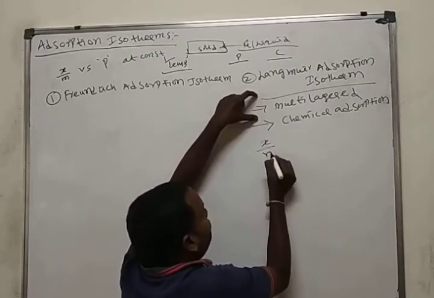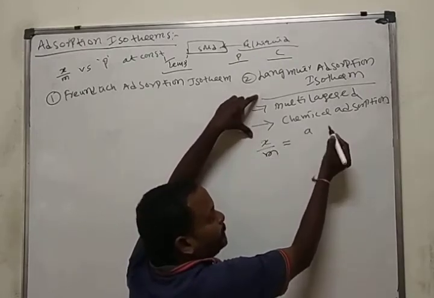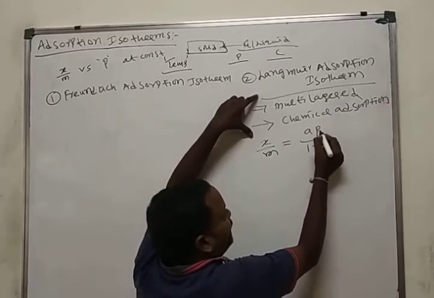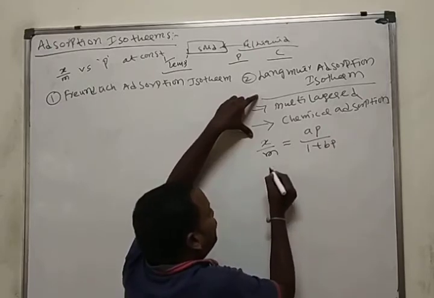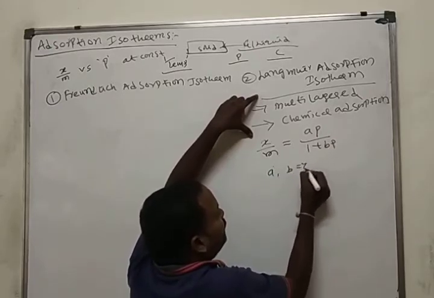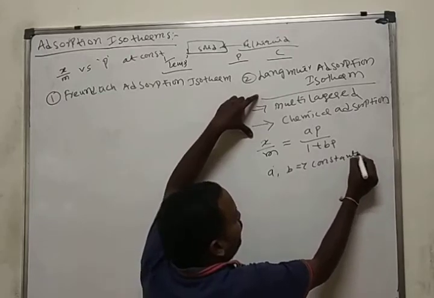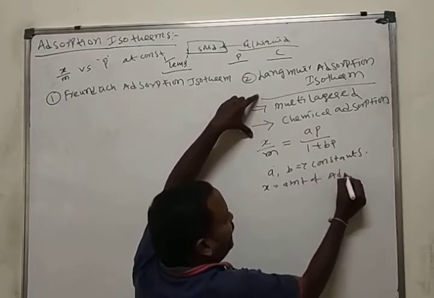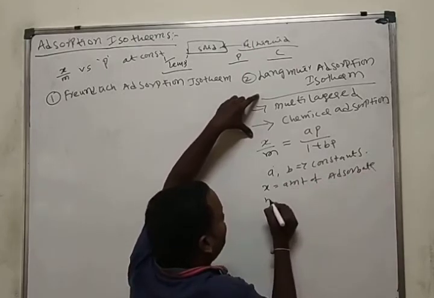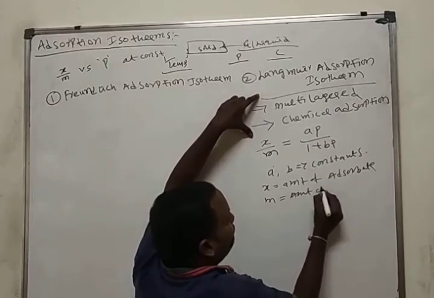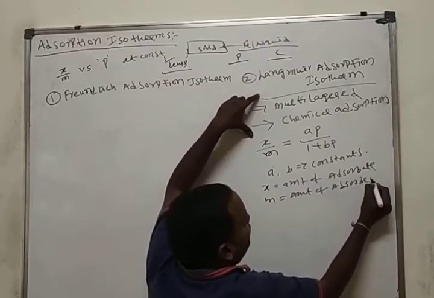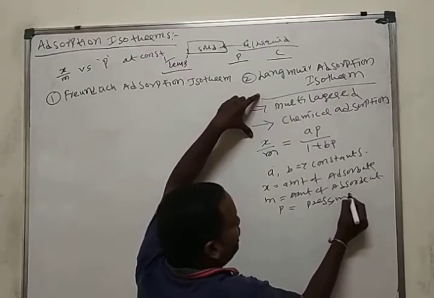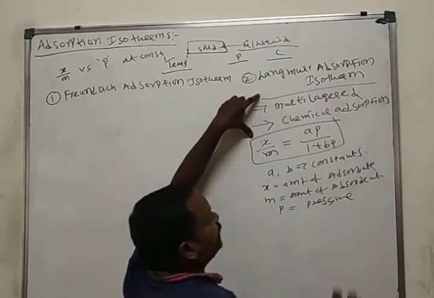x by m is equal to AP by 1 plus BP, in different books it is written differently. P is the pressure, here A and B are constants. x is the amount of adsorbate, m is the amount of adsorbent, P is the pressure. This is the principle of the Langmuir adsorption isotherm.